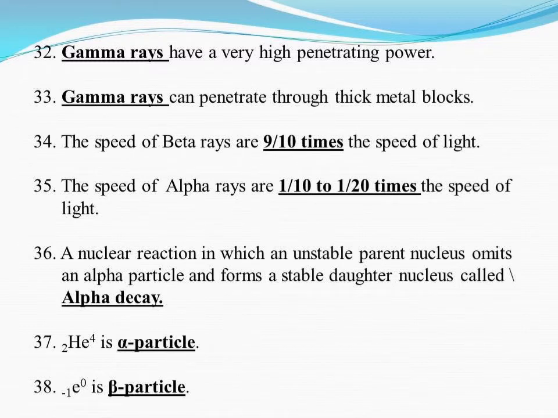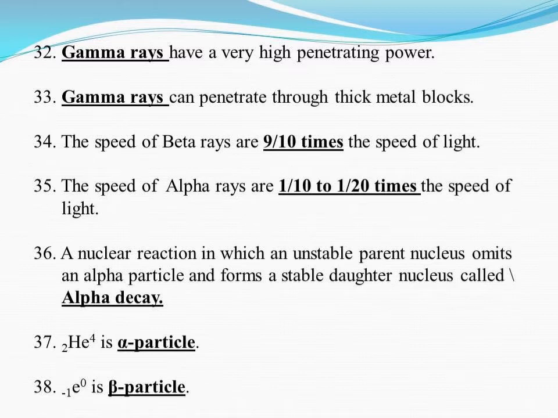A nuclear reaction in which an unstable parent nucleus emits an alpha particle and forms a stable daughter nucleus is called alpha decay. That is, during a nuclear reaction, if an alpha particle is emitted, it is called alpha decay. What is the alpha particle? Helium-4 (2He4) is the alpha particle.